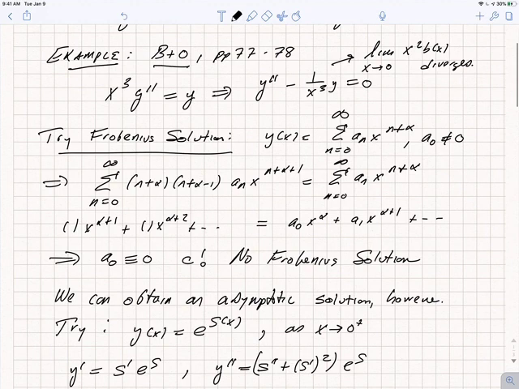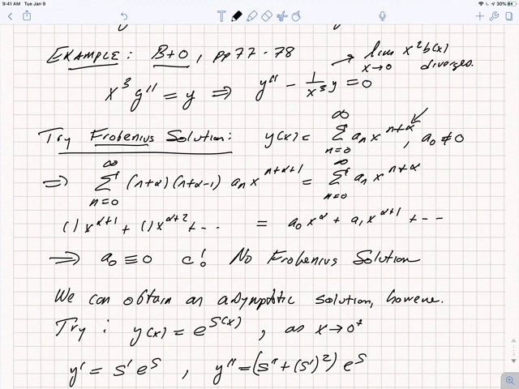We can see that we can't get a series solution around x equals 0 by just trying it. Suppose we try a Frobenius solution, essentially a Taylor expansion or a power series in n, where we allow the power to differ by integers, but be offset by some arbitrary constant alpha, which could be a fraction or even irrational.